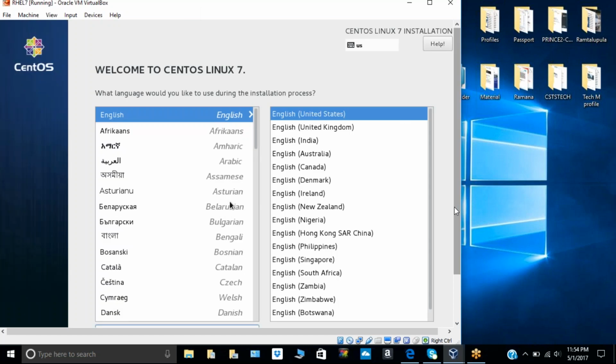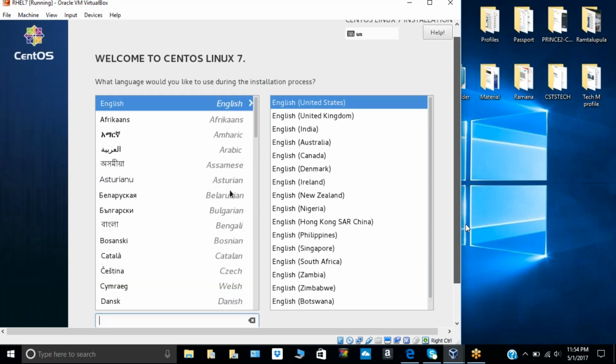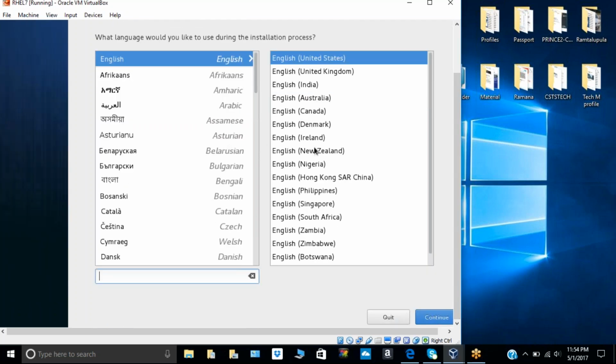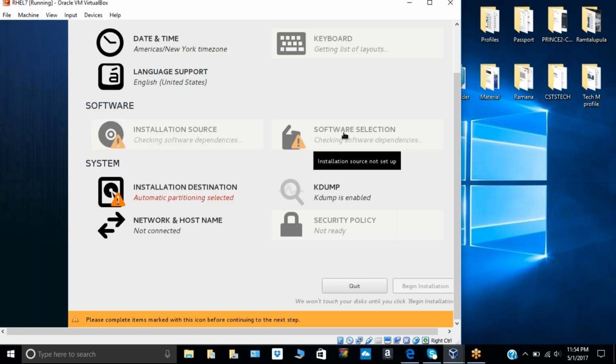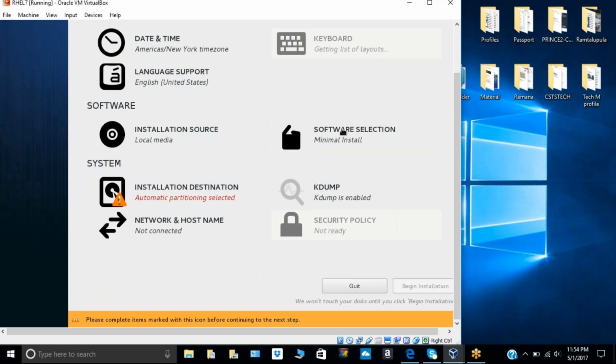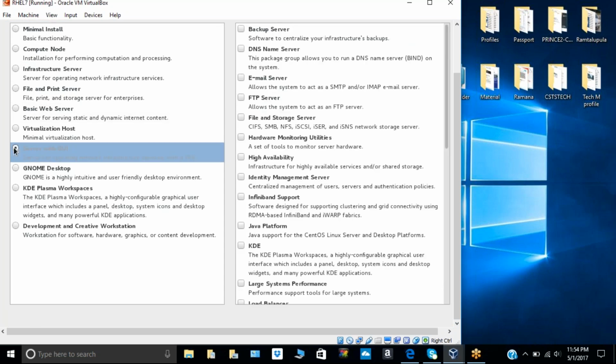Yes, now you need to install. So click on continue. Now select yes. Now select server with GUI. Okay, now click on continue.